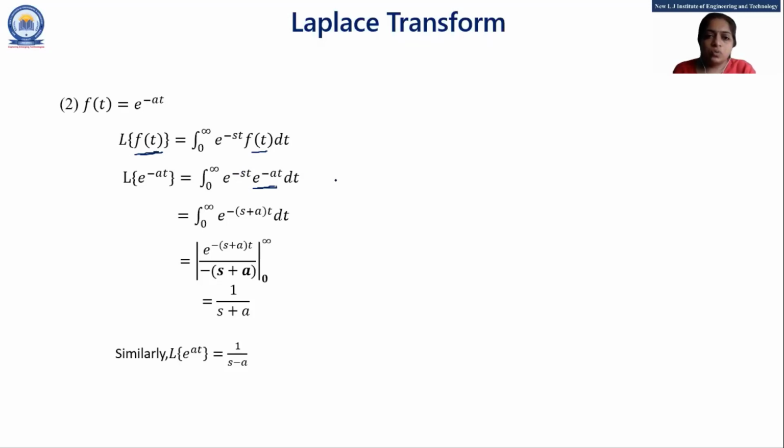So 0 to infinity e raised to minus st minus at dt.